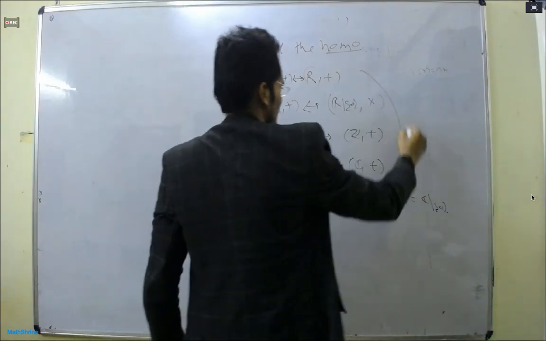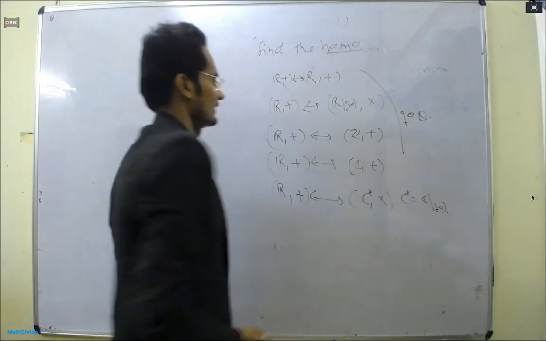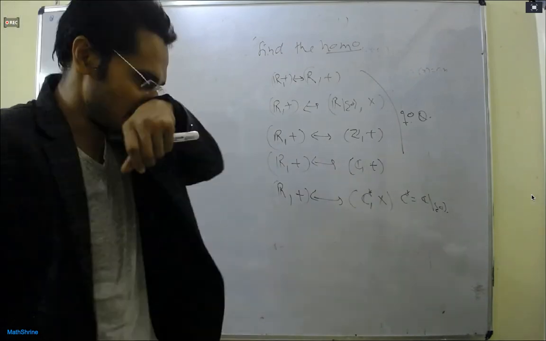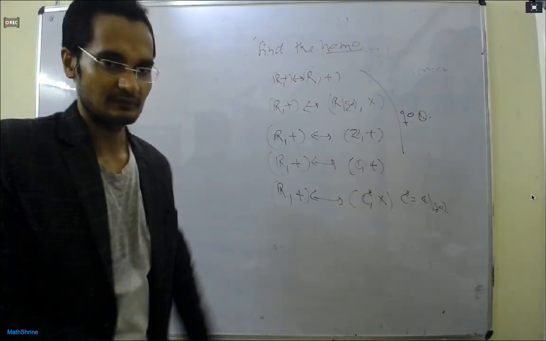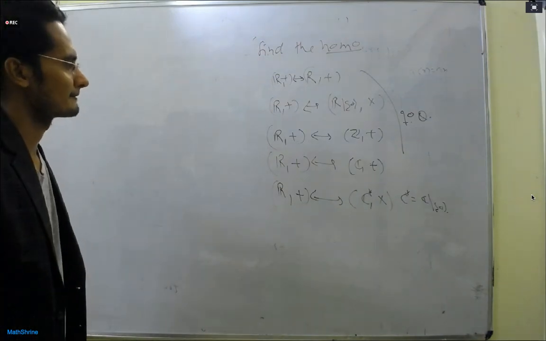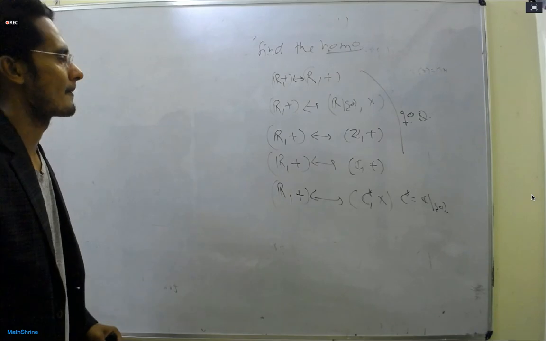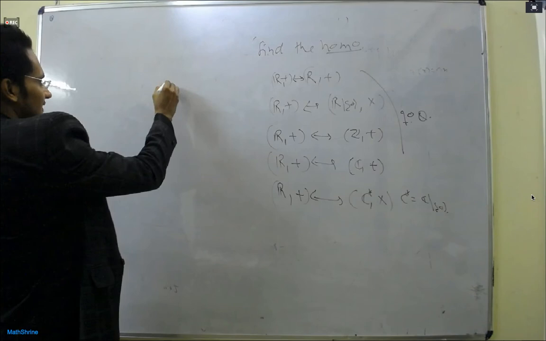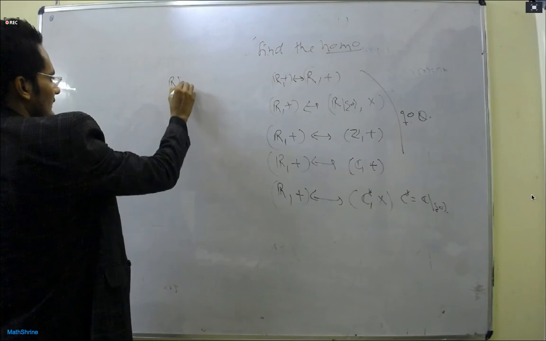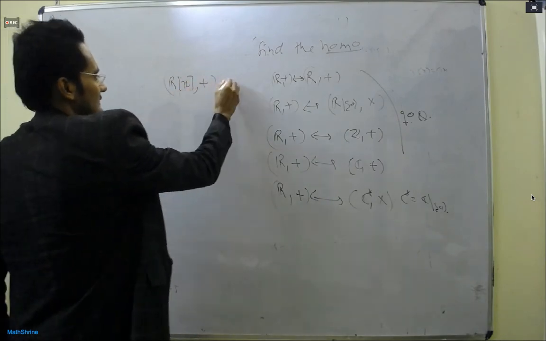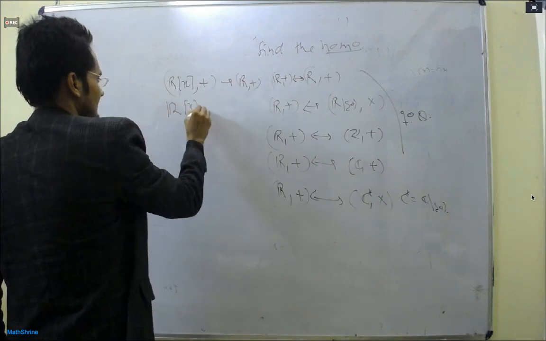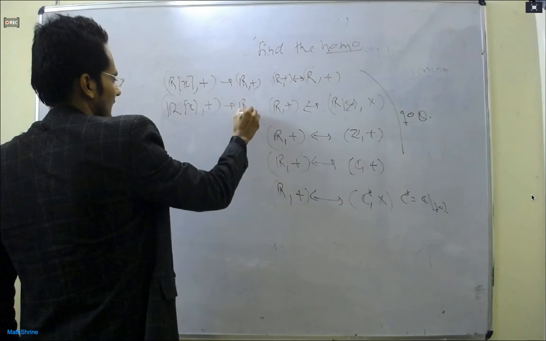Okay, otherwise I can write separately. So R under addition to R under multiplication minus 0, R under addition to complex number addition, R under addition to C minus 0 multiplication.